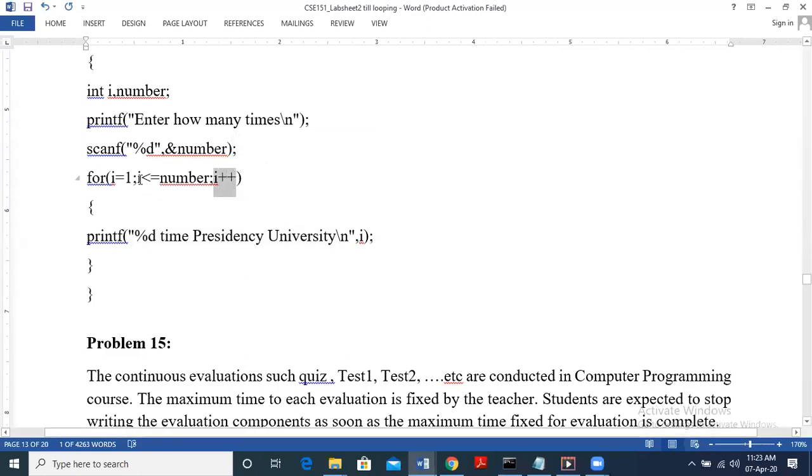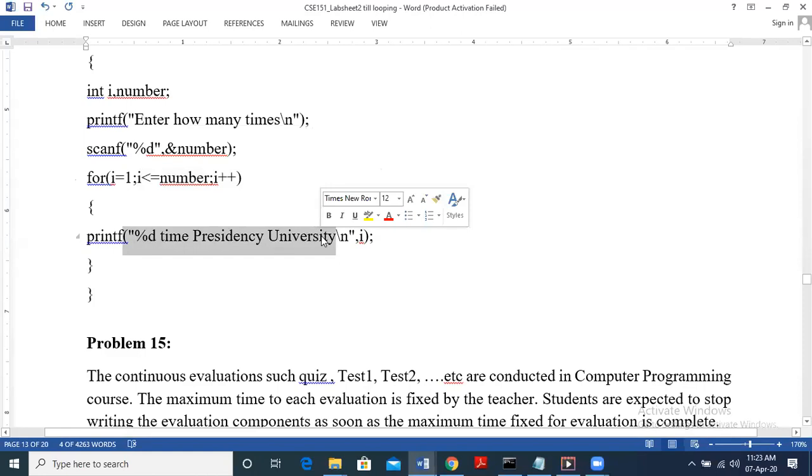So I becomes 3. Now check for the condition. 3 less than equal to 10. Yes. Now print 3 times Presidency University. Next I becomes 4. Print. So 4 less than 10. Print 4 times Presidency University. So like this it continues for 5, 6, 7, 8, 9, 10. So now 10 less than equal to 10. So 10 is equal to 10. Condition true. It prints 10 times Presidency University.